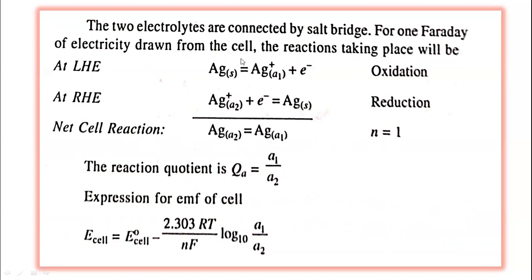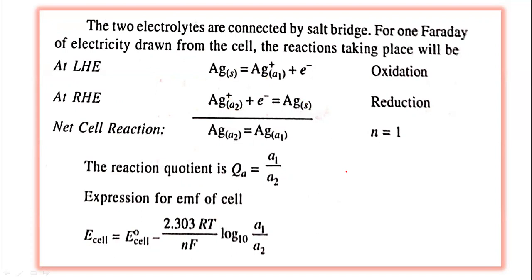Oxidation reaction: the silver metal gives silver ions with activity A1 and an electron. Then on the right side, the silver ion with activity A2 is added with the electron, and there is a formation of the silver metal.